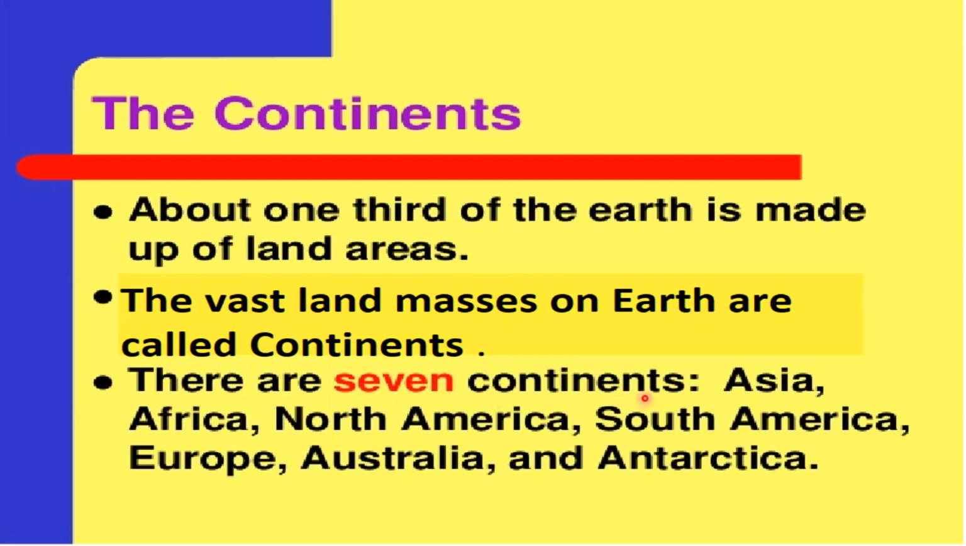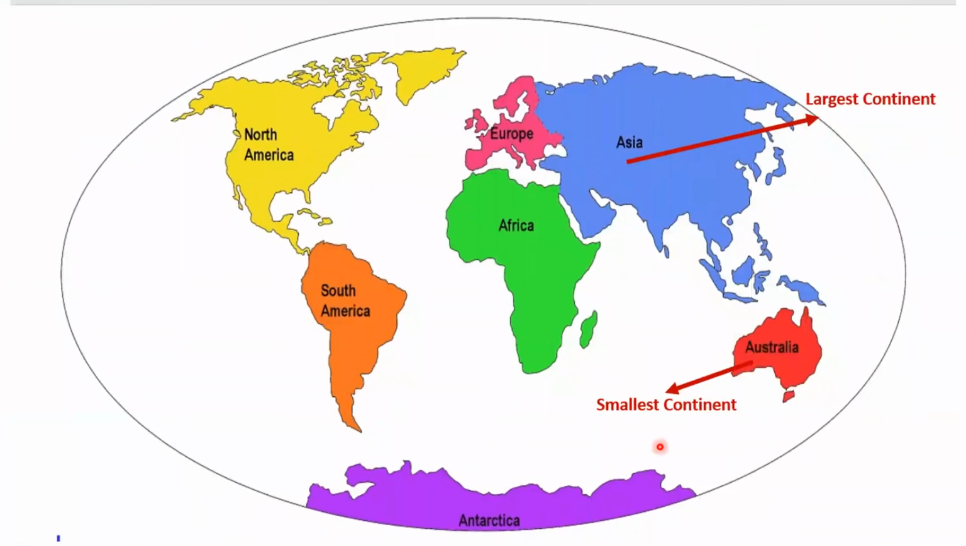There are 7 continents: Asia, Africa, North America, South America, Europe, Australia, and Antarctica. Asia. Our India is in Asia. Asia is the largest continent. Australia is the smallest continent, and also Australia is an island continent. Africa is the second largest continent in the world. Asia and Europe are separated by the Ural Mountains.